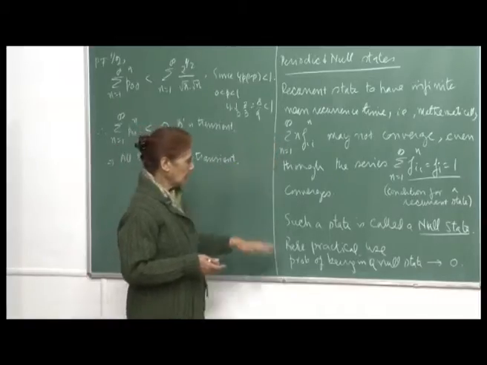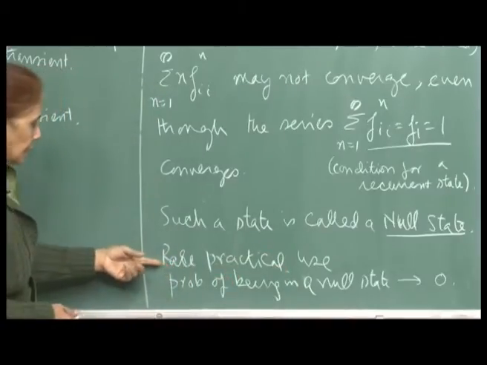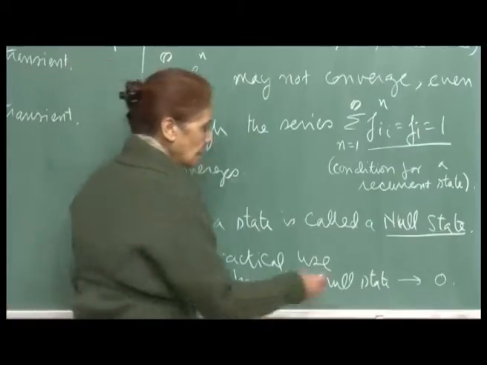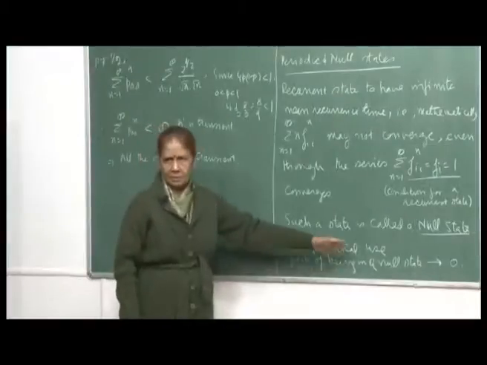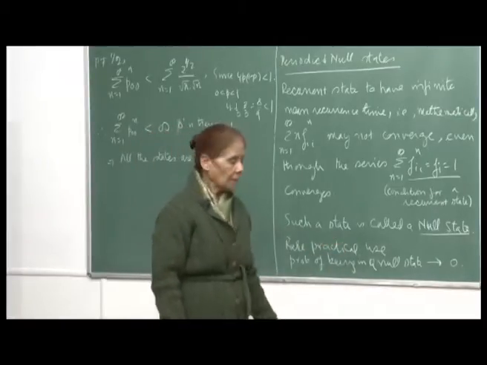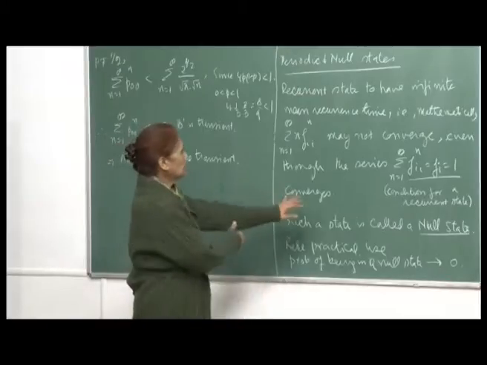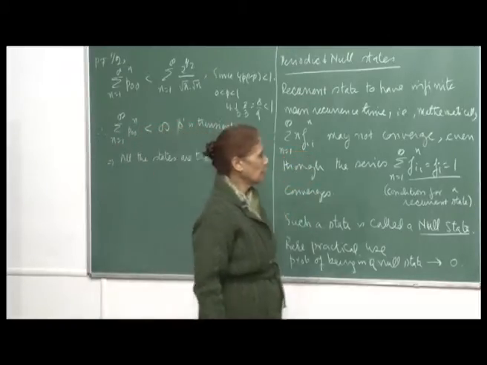As I have already said, these are of little practical use, and the probability of being in a null state will also go to 0. So we will not spend much time on it, but just to complete the discussion, we have also considered the case when this may not be finite.